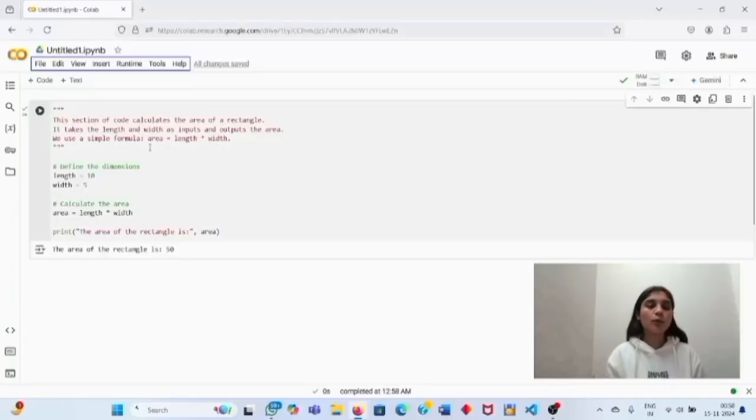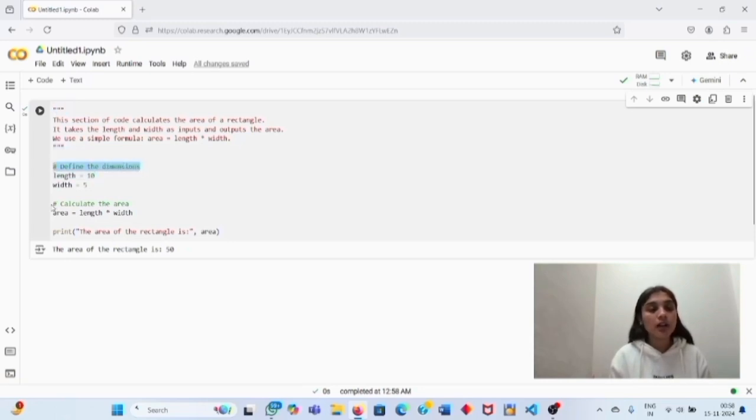So this is our code for comments. As you can see, there are three quotation marks. These three lines are written inside this quotation mark. So it means it is your comment and it is totally ignored by the compiler. And the other one is a single line comment which starts with hashtag. So you can see these are our single line comments.